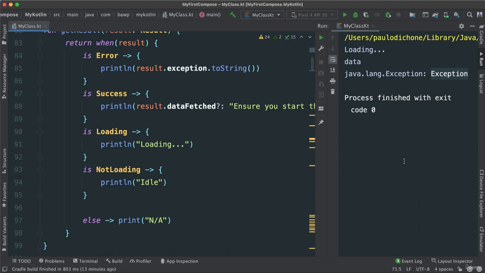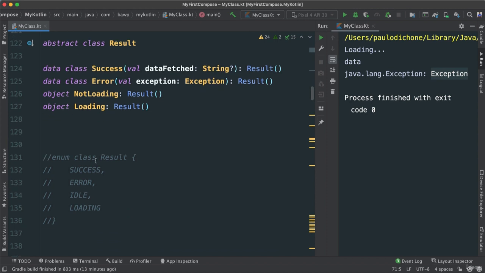Okay, so we were able to get rid of enum because enum doesn't allow us to pass in or emit information data as we go through each one of those types, right? The success, we want to be able to emit data that we want, okay? And we realize that having an abstract class and implement it for each of data classes. So we transformed all of the types in our enums, right? Remember, all the enums, we transformed them into data classes. Of course, we got rid of a few, but the same concept is there, okay?